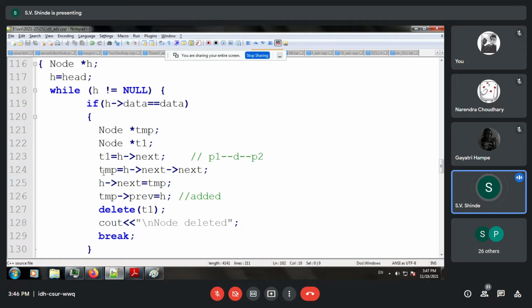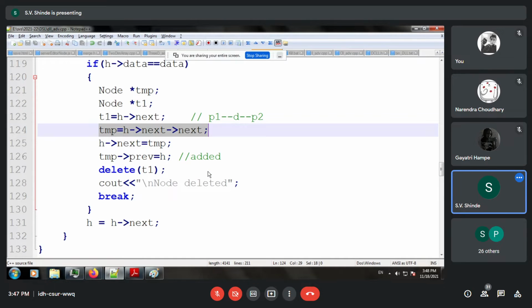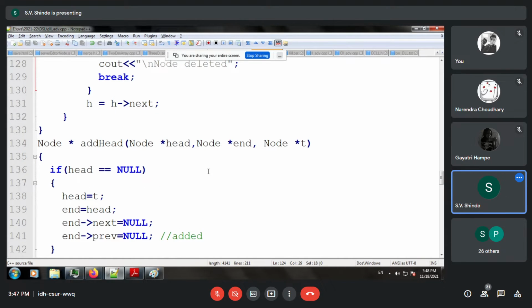So over here we have the statement, you can check. H arrow next, arrow next. So this is for deletion purpose. Yes, participants, are you able to understand the design to coding concept? Okay.